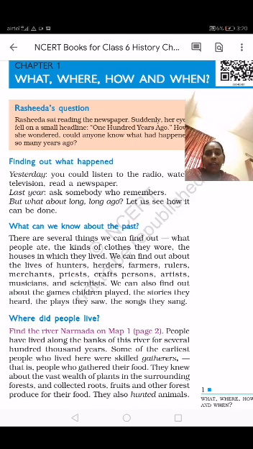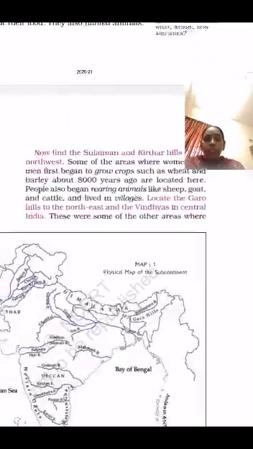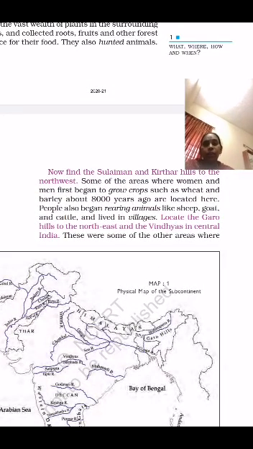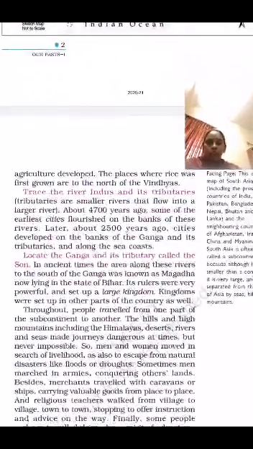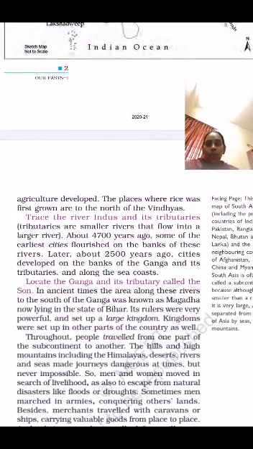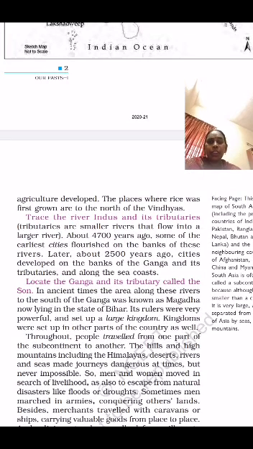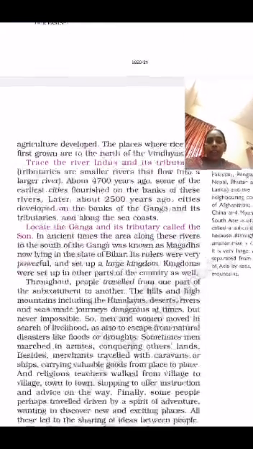In the same way, where did people live? And also the people developed near the Narmada river valley, and hunter gatherers, how they depend on the animals, and also when they developed agriculture, 8,000 years ago they developed agriculture. In the map also you can see once again. Here you can see about 4,700 years ago, some of the earliest cities flourished also, even on the river banks. Even 2,500 years ago, the cities developed.